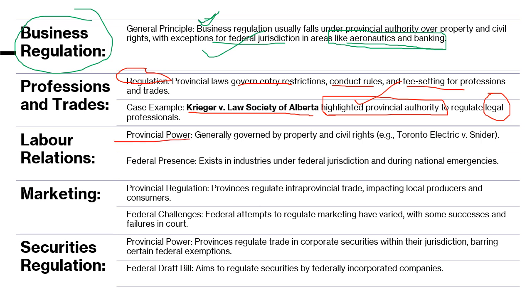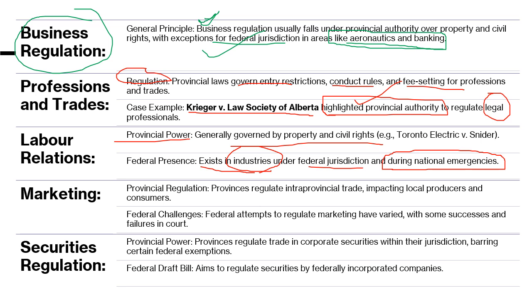Labor relations are generally governed by property and civil law, but there are a few industries of national importance under federal jurisdiction. For example, if there is a company or industry owned by the federal government, no matter where that company is situated, it will be governed by federal authority. So you have to keep these small things in mind. Or whenever there is some national emergency, we know that everything automatically comes under federal power.